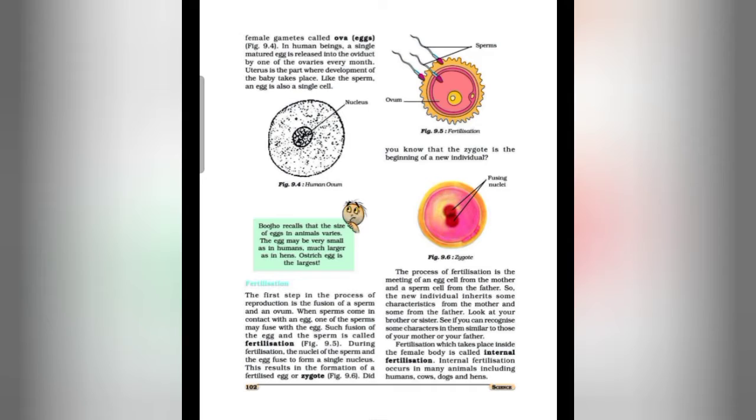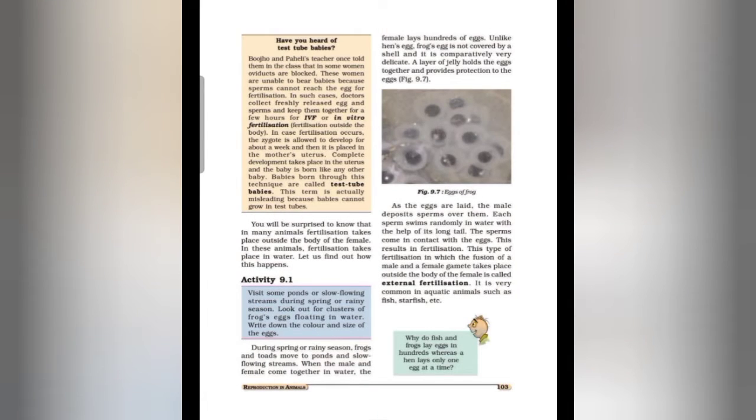We know there are two modes of fertilization, that is internal fertilization and external fertilization. The fertilization which occurs inside the female's body is called internal fertilization. For example, mammals, birds, reptiles and human beings. Then what about external fertilization? The fertilization which occurs outside the female's body is called external fertilization. For example, amphibians like frogs, and fishes.